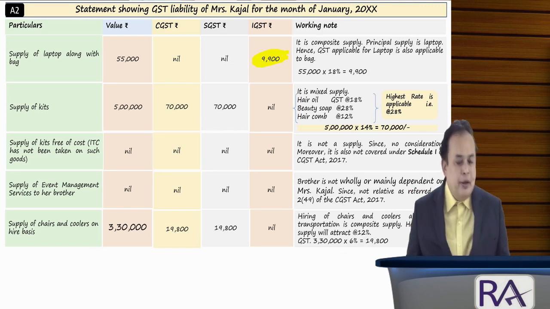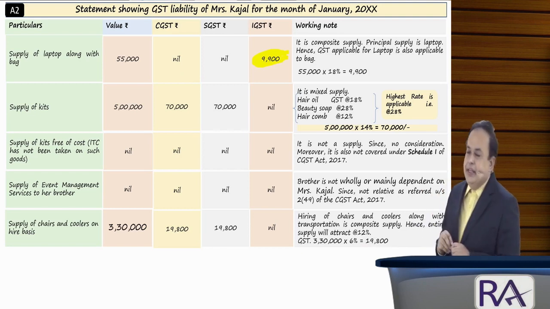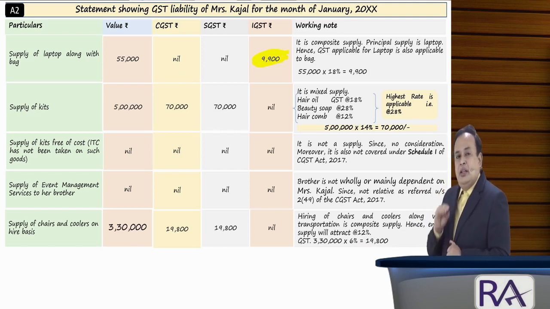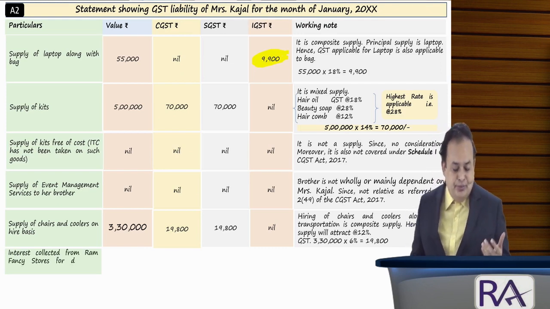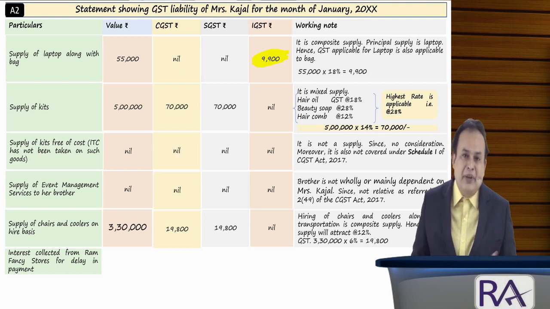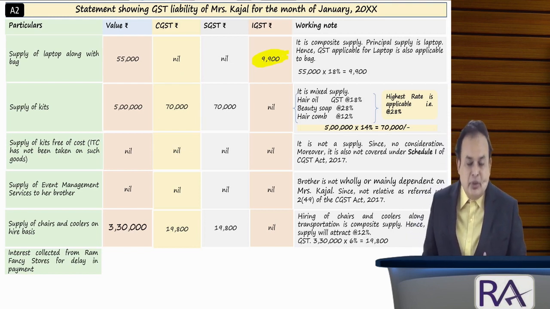Now, further referring here, interest rupees 6,400, which includes GST at 28%, is liable to be paid by Mrs. Kajal. So, interest received from Ram Fancy Stores, as you are aware,